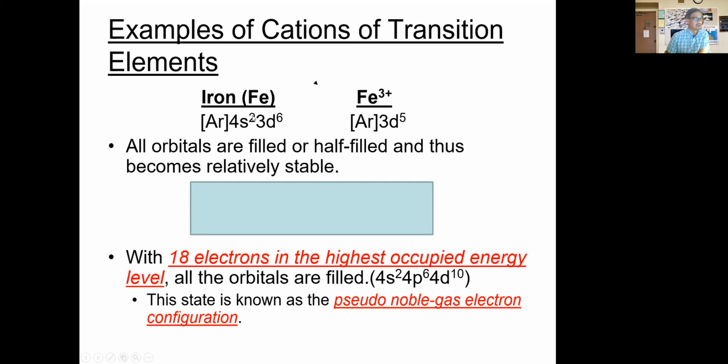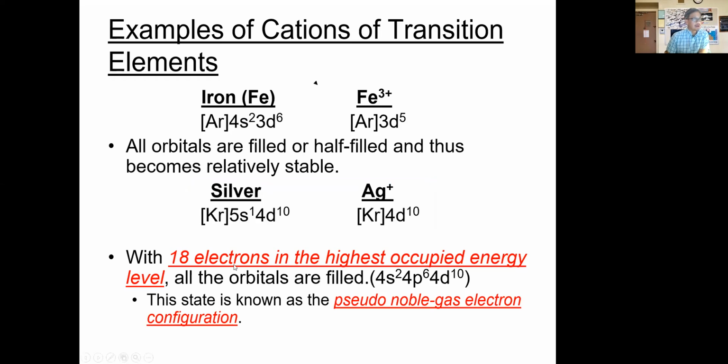Okay, so an electron from the s orbital, but also remember, we lose an electron from the d orbital first, and that provides the stability there. We see the same thing happening then with silver. Silver loses the electron from the s orbital, and thus this is the only silver cation that will form.